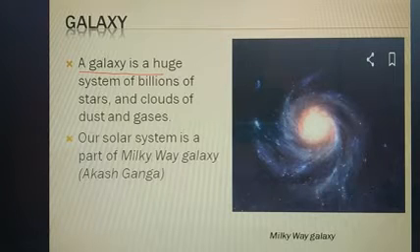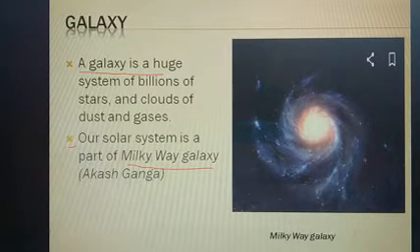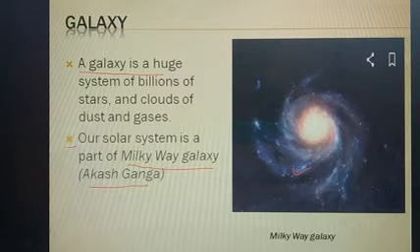And the second point, our solar system is a part of the Milky Way galaxy. It is our galaxy. In Hindi it is called Akash Ganga. And here we have the picture of the Milky Way galaxy.